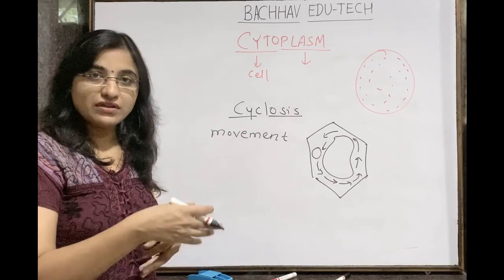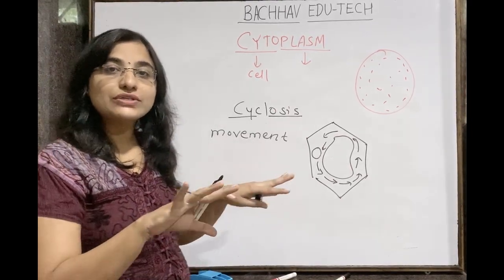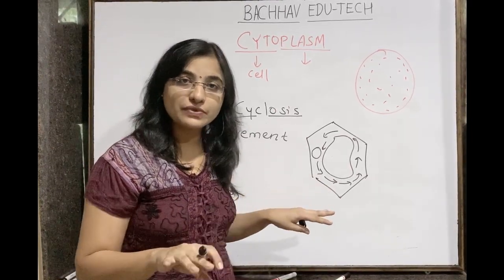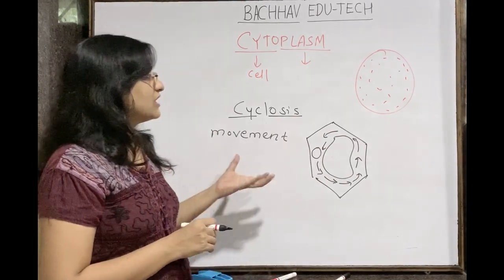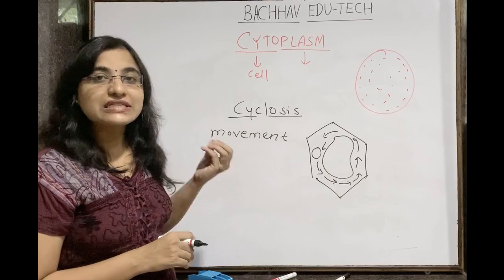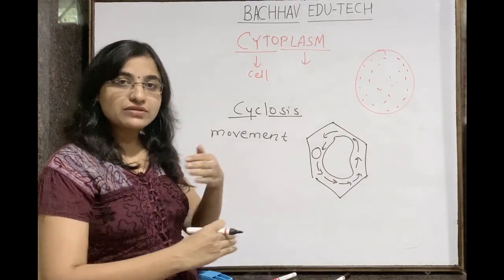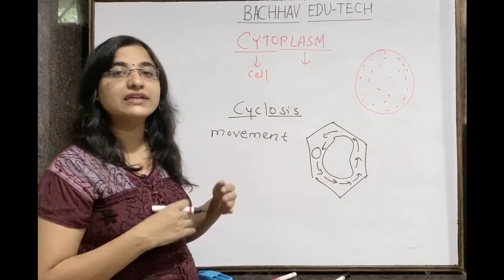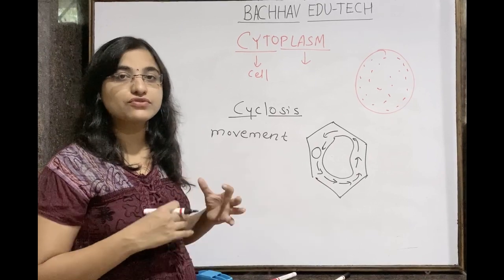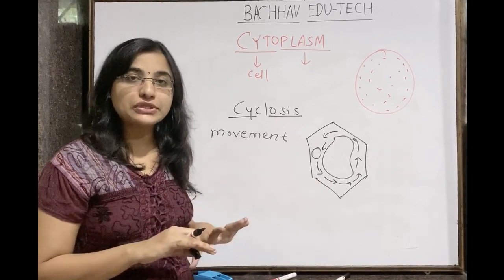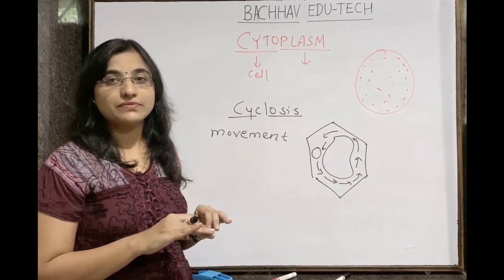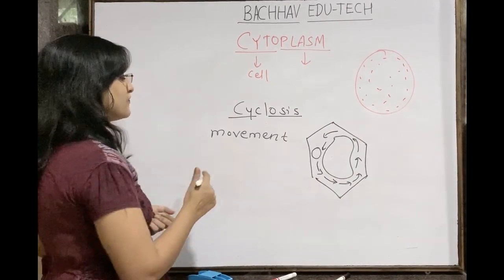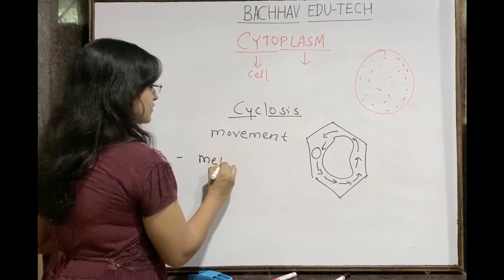Because of this movement, there is equal distribution of nutrients and enzymes. Understand this? So cyclosis occurs in the cytoplasm. The cytoplasm keeps moving so that there is even, equal distribution throughout the cell, and that is the major role of the cytoplasm. Understand this? It is the site for metabolic reactions.